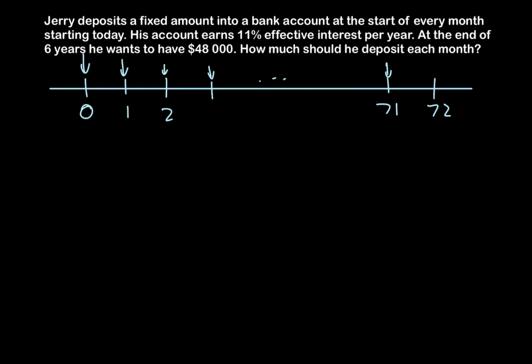And at the end of this term, notice that I didn't include a payment on the final day of the term, and that's because it's paid in advance. So for this time period, the 72nd time period, it occurs at the start. So at the end of 71, or the start of the 72nd period. And at the end of the period, he wants to have $48,000. So at time period 72, he wants to take out 48K.